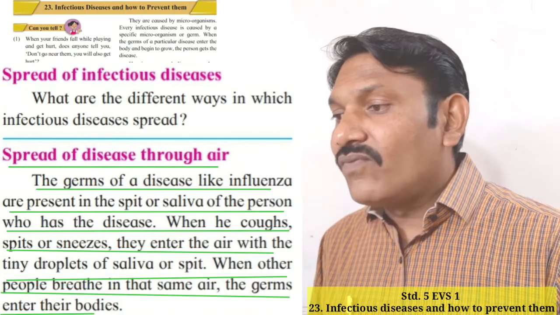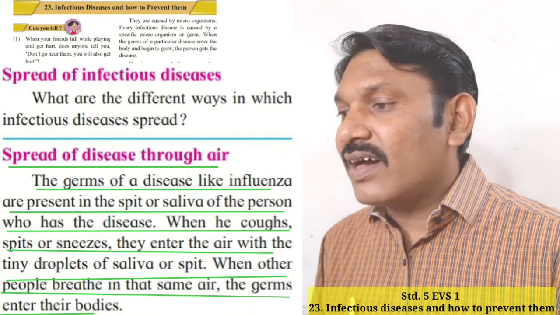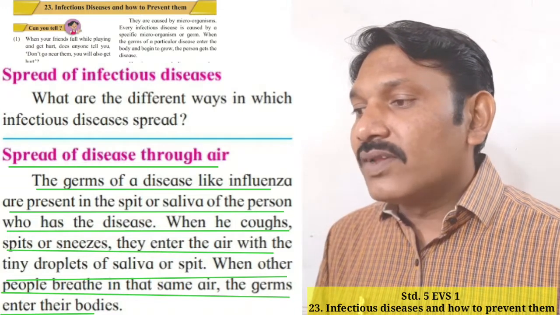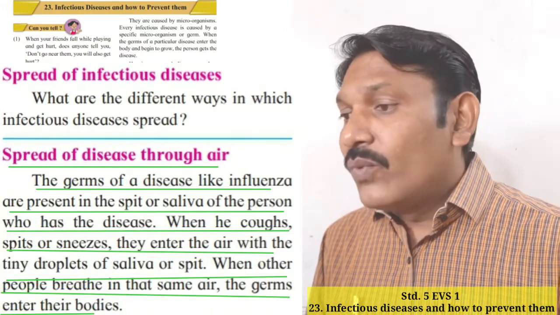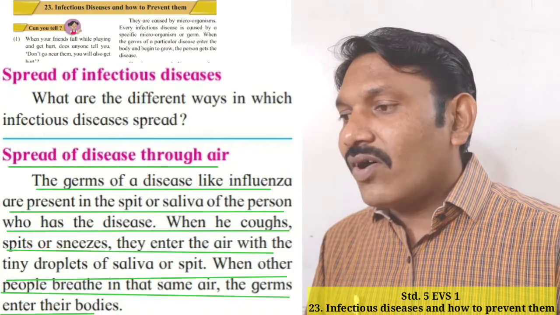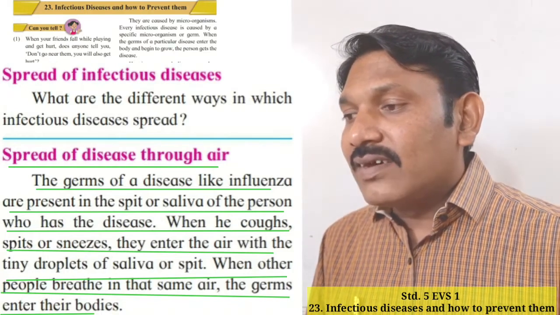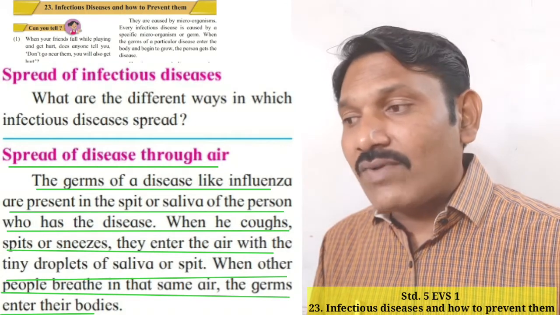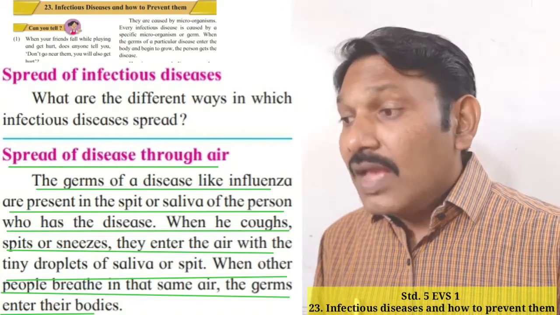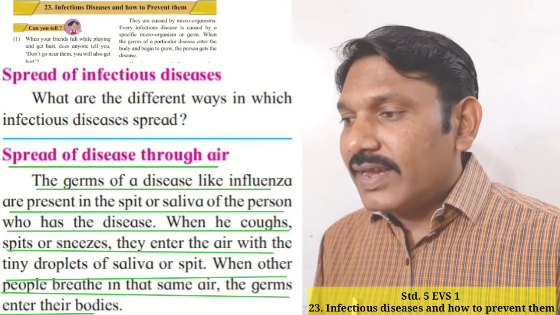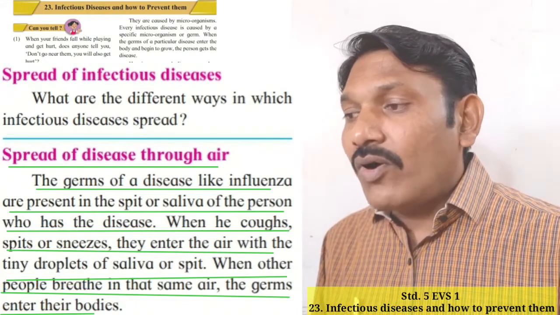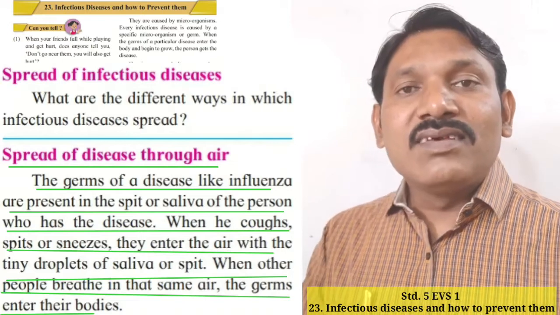The germs of a disease like influenza are present in the spit or saliva of the person who has the disease. When he coughs, spits or sneezes, they enter the air with the tiny droplets of saliva or spit. When other people breathe in that same air, the germs enter their bodies. How does the disease spread?